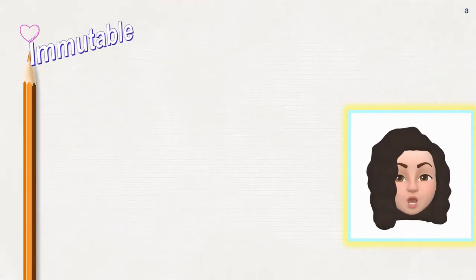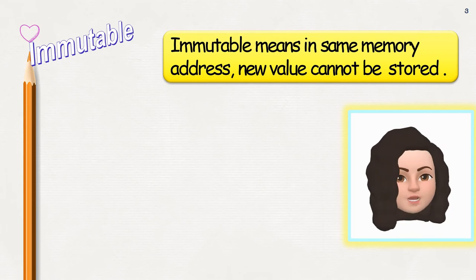Immutable types are those that can never change their value in its place. In its place means in the same memory location. You cannot change a value in the same memory location itself.